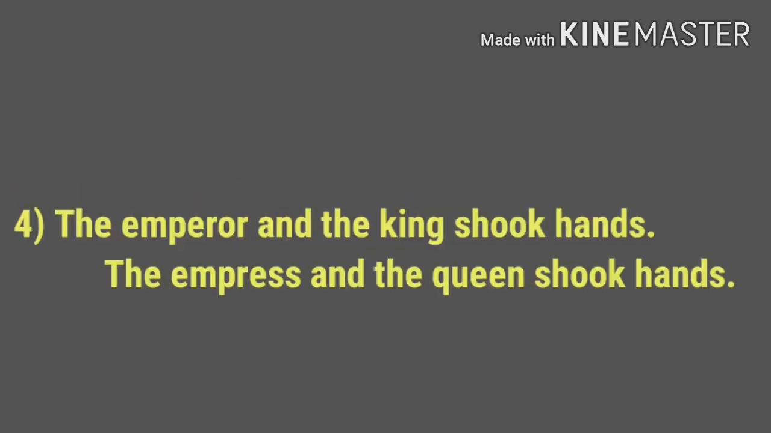Fourth question. The emperor and the king shook hands. So what is the answer? The empress and the queen shook hands.